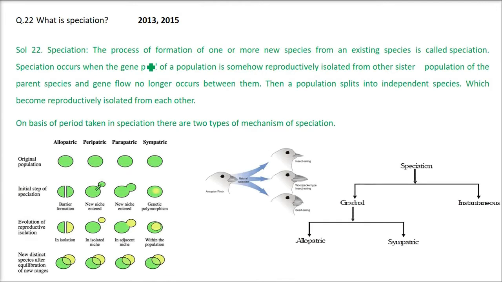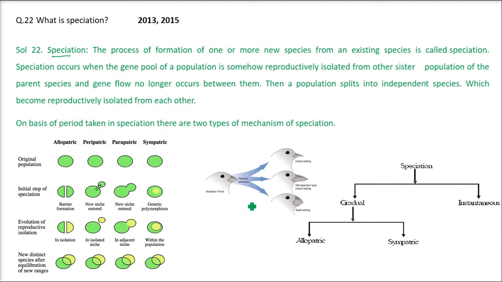What is speciation? So this is also repeating. See, the word speciation has come from species. The process of formation of one or more species from the existing species is nothing but speciation. And this occurs when the gene pool of a population is somehow reproductively isolated from other sister population of the parent species, and gene flow no longer occurs between them. Then the population splits into independent species, which become reproductively isolated from each other.